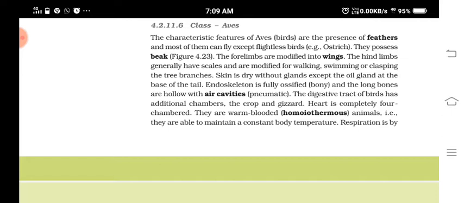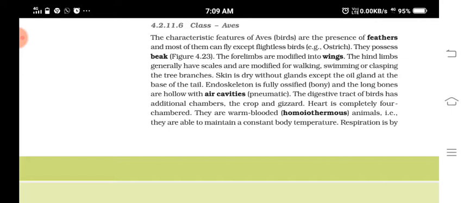The heart is completely four chambered, and they are warm-blooded animals, also known as homeotherms. This is the reason their heart is completely four chambered. To maintain body temperature, warm-blooded animals need more energy.